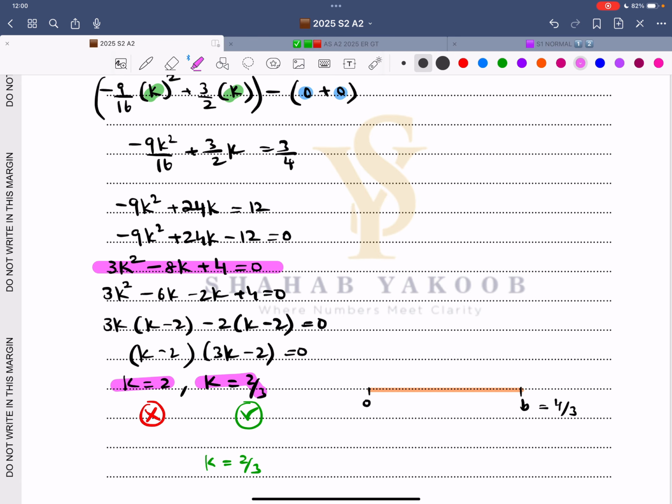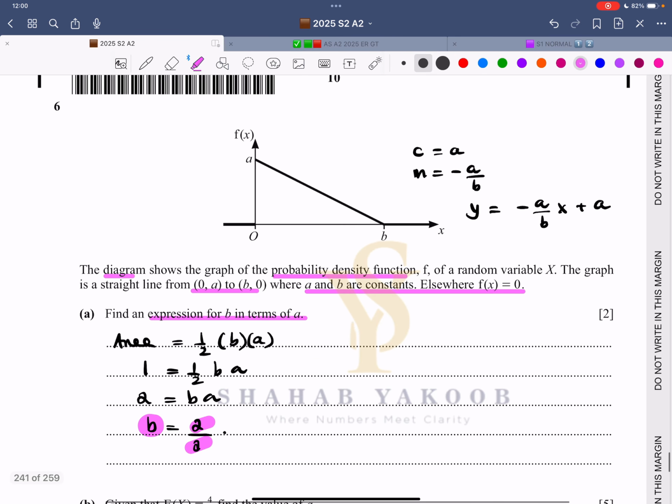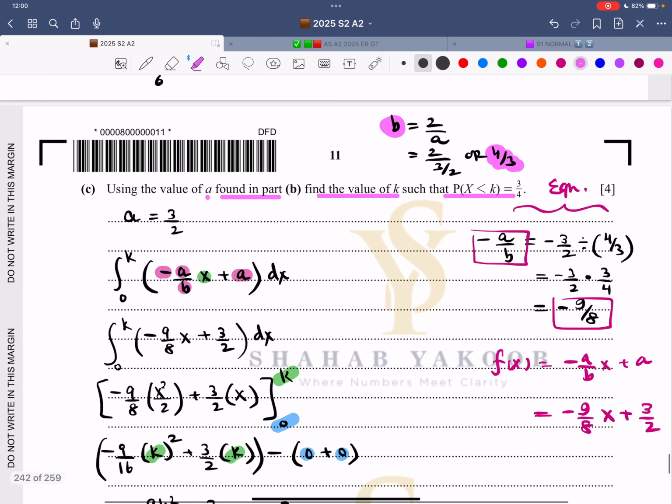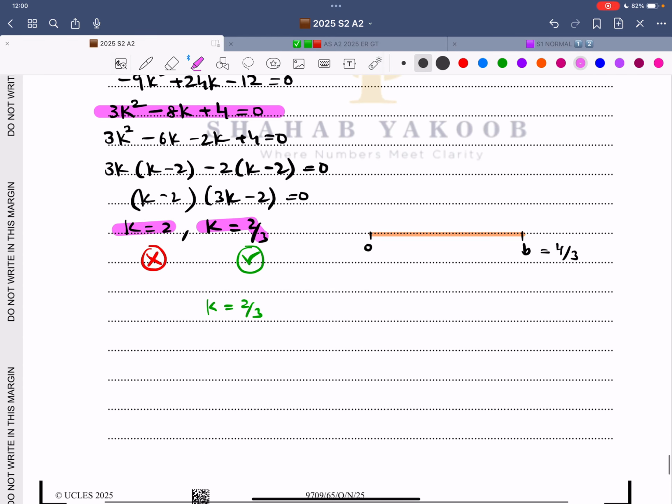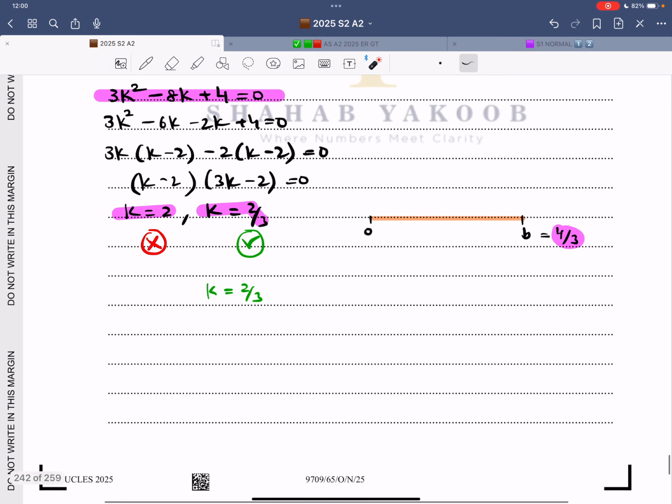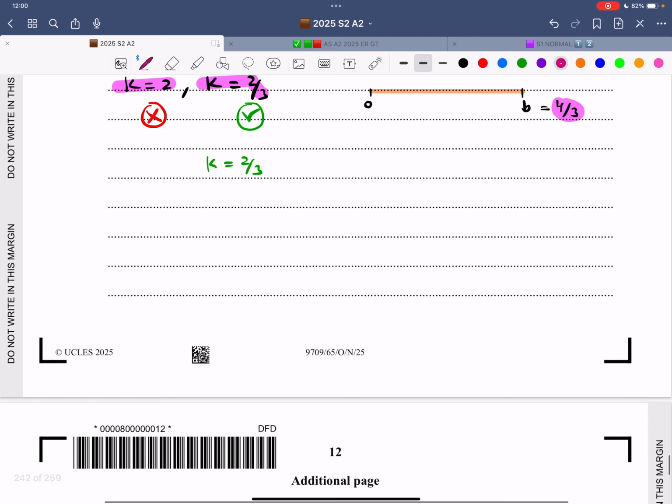Now which is the correct one? Again go to the graph. The limits are 0 and b. What is the value of b? The value of b is 4 over 3. So this is out of the range. This is out of the range. So that is why we reject it. This is within the range. We accept it, and k is 2/3. And I think that completes the paper.